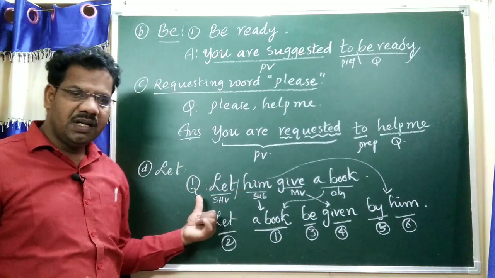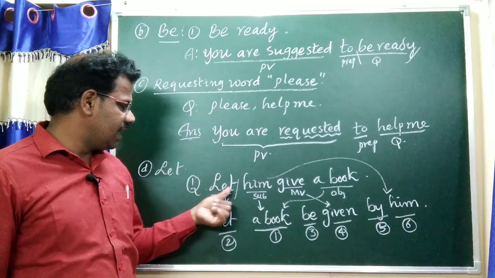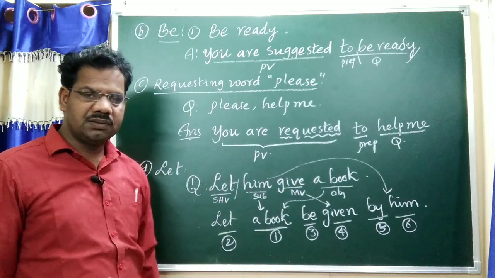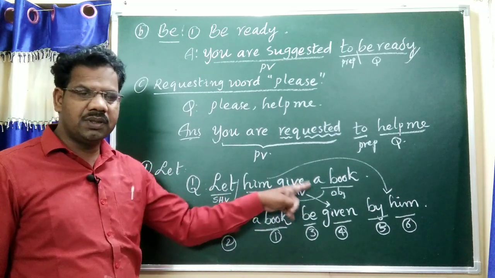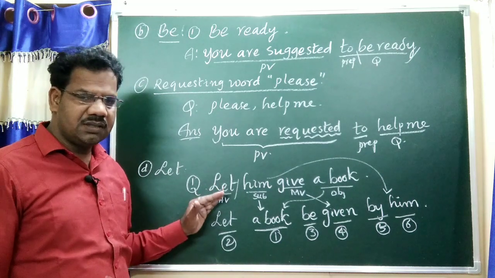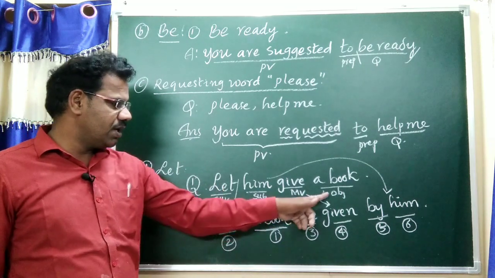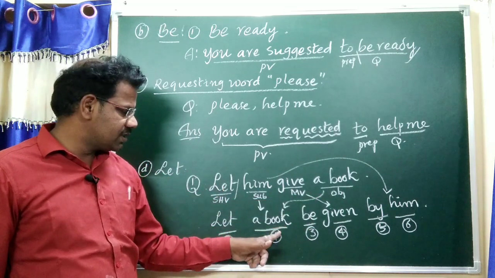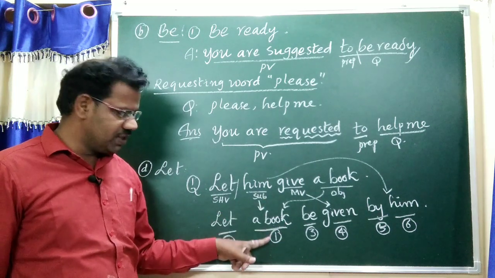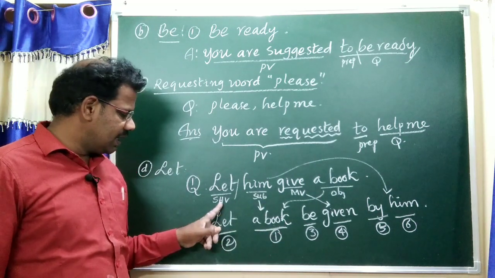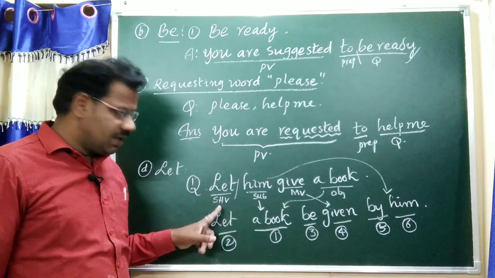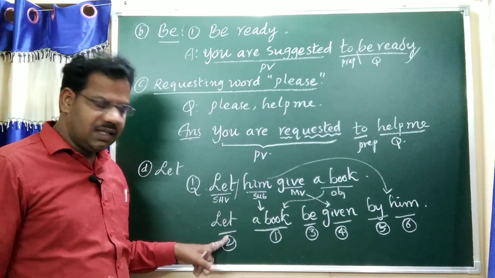Next, beginning with "let." Let him give you a book. Let him give you a book. This is the question. For the answer, the object should be written strictly to the subject. This is the first step. "Let" as usual is written strictly at the start.